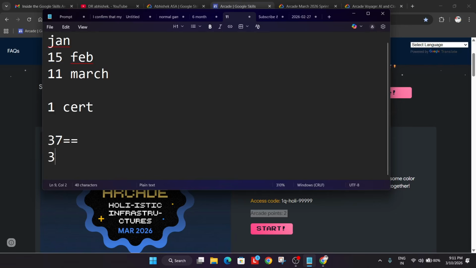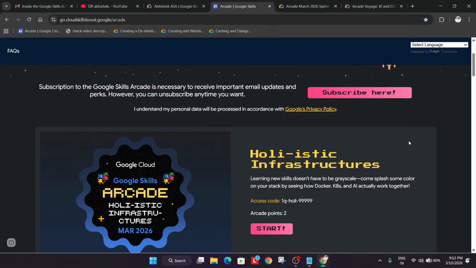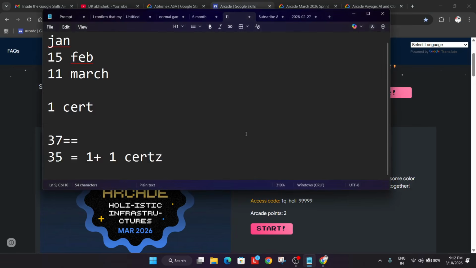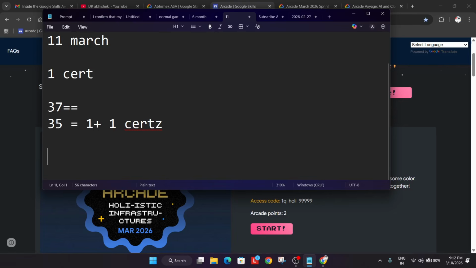But I have completed only 35 points, because I have not completed one arcade game, which will give me one arcade point. That one point missing is the Certification Zone badge, which will be live very soon. So here I wanted to share that each month we'll be getting the points and they will be added over here. For example, let me show you a demo also.